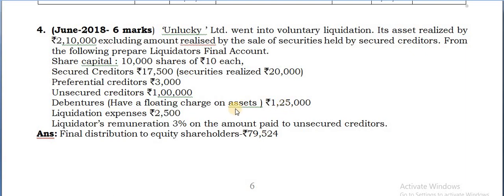Then debentures 1,25,000, and liquidation expenses you can take on the credit side. Liquidator's remuneration is 3% on the amount paid to unsecured creditors. Straight away only 3% on the amount paid to unsecured creditors is given, but you have to take both. Which are the two? One is on the payment made to preferential creditors, 3,000, as well as the amount paid to other unsecured creditors. Both you have to consider.